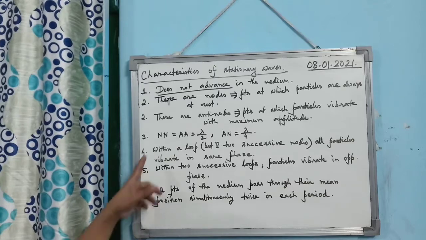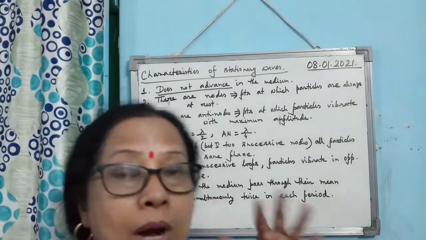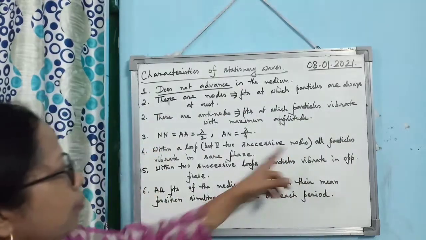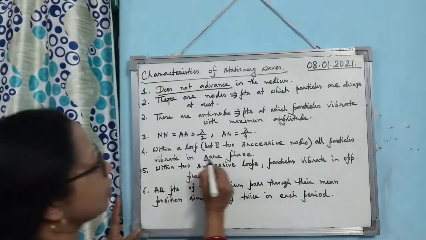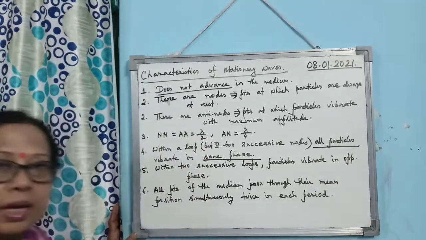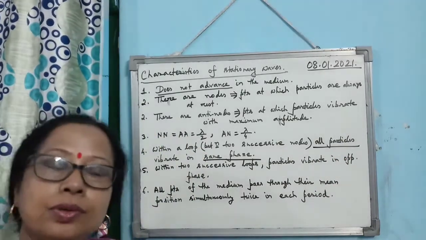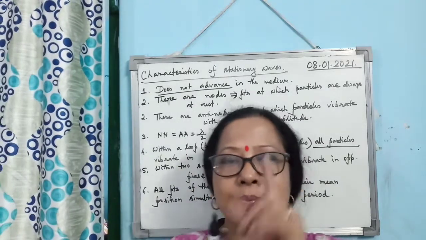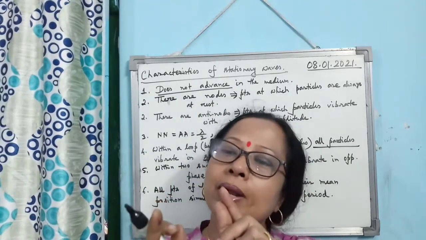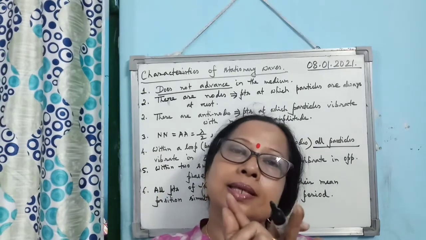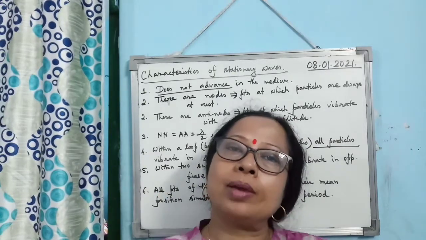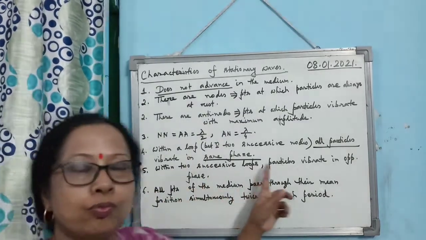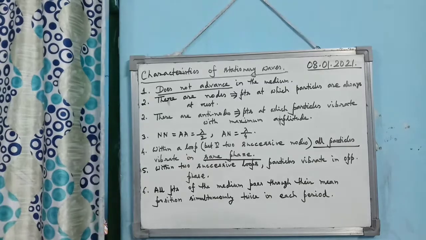Then next one is within a loop, means between two successive nodes, all the particles vibrate in the same phase. But if you consider two successive loops, then what will happen? Suppose here is a node and you are considering one particle this side, another particle this side. Then these two particles will vibrate in opposite phase. Means within two successive loops, particles vibrate in opposite phase.